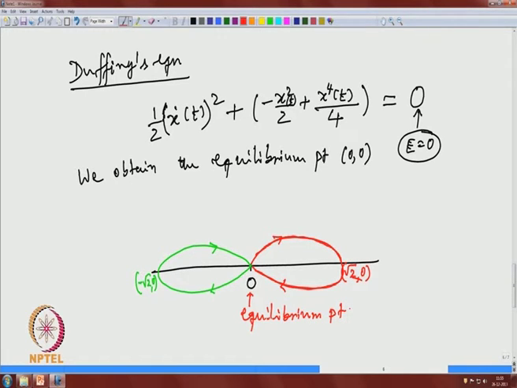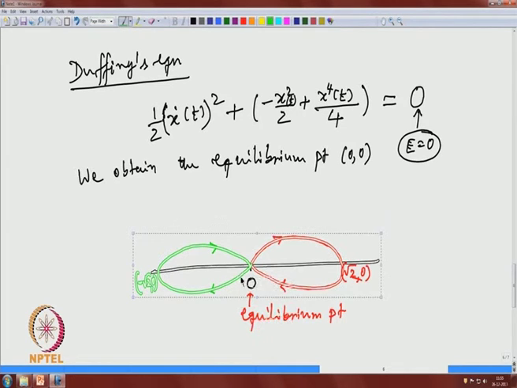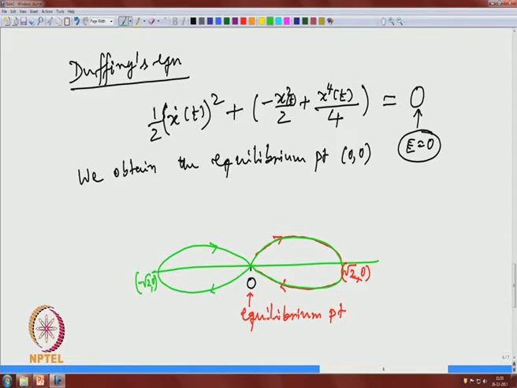Similarly here, if an orbit starts here, it goes all the way around and again eventually goes to 0 as t goes to infinity, and here also it goes to 0 as t goes to minus infinity. Let me just draw this.